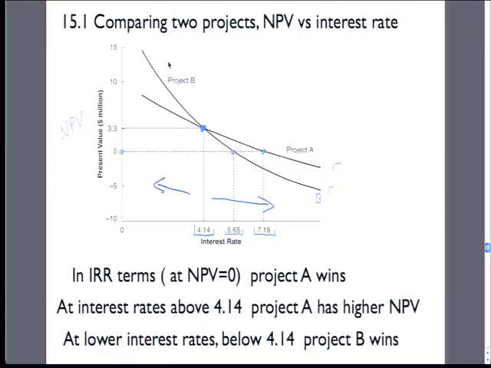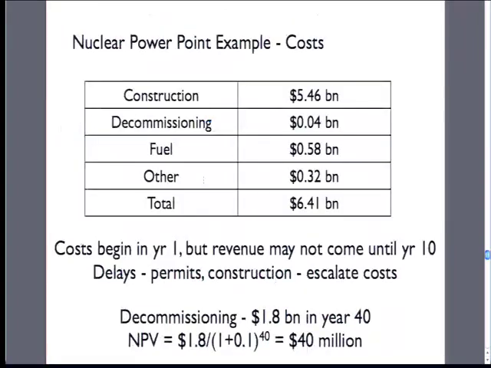So this is giving us an example, as the firm or the government is thinking about what's their background interest rate and how would they decide. If the government interest rate is 2%, Project B is actually having a higher net present value at 2%. So we can read either way. We can take a value of interest rate and read the net present value off it, or we can take a net present value and read the internal rate of return off it. Just ways of looking that they're interrelated.